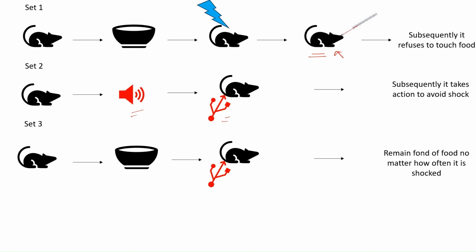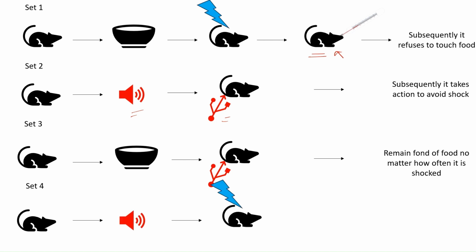But here, though the rat is getting shocked, it still remains fond of the food and is not refusing it. Similarly, in set 4, after hearing a particular sound, if the rat gets ill, it still does not develop any behavior to avoid it. These are the experiments in 4 sets.